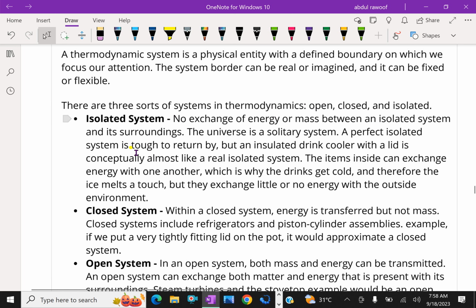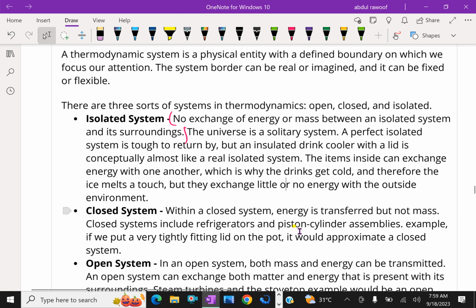What is an isolated system? No exchange of energy or mass between an isolated system and surroundings. The universe is a solitary system. A perfect isolated system is tough to come by, but an insulated drink cooler with a lid is conceptually almost like a real isolated system.